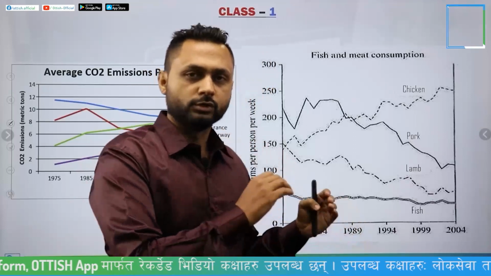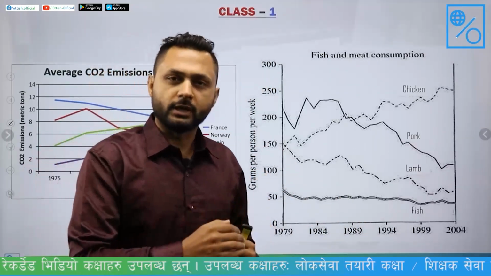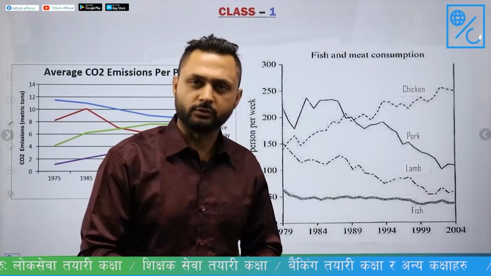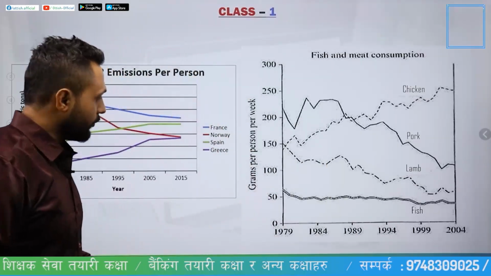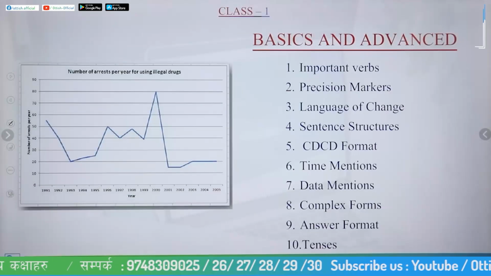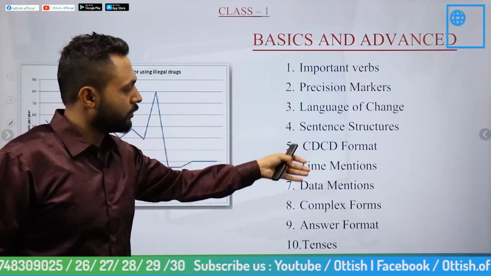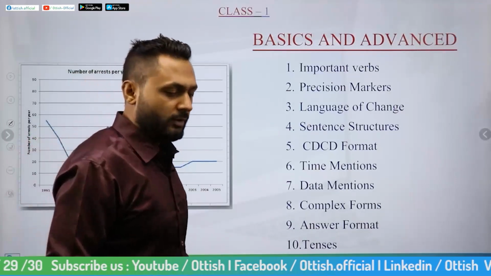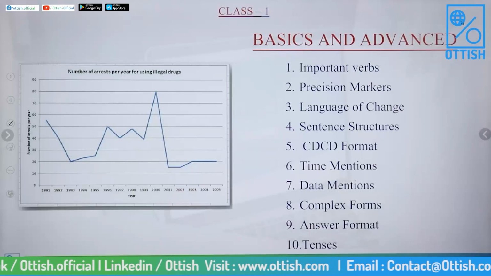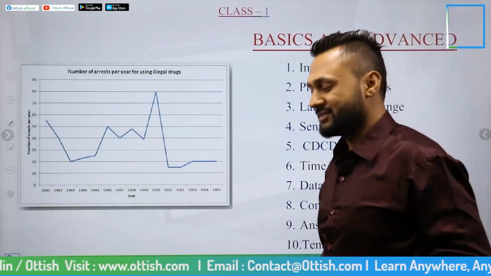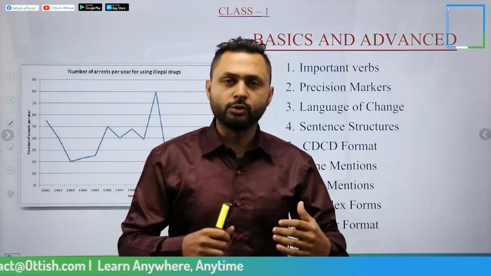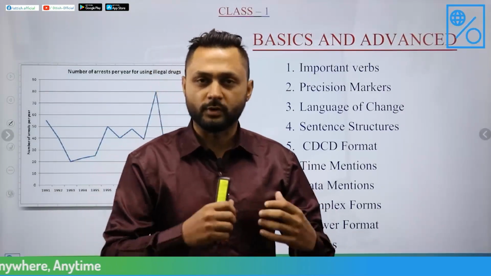First of all, we will do the line graph question, and after that we will go to the bar graph questions, table questions, pie chart questions, and different other forms of questions. We will begin from the very basics and go to the advanced form. The problem with students is, even though they do IELTS frequently, they are still stuck in band 5.5 because the students still do not know what to write.